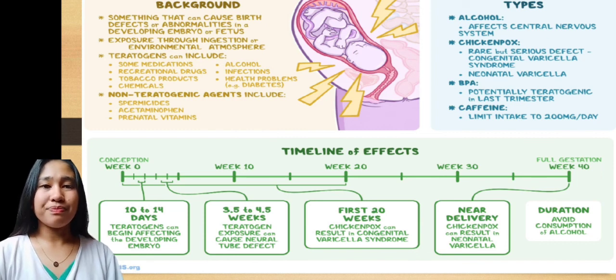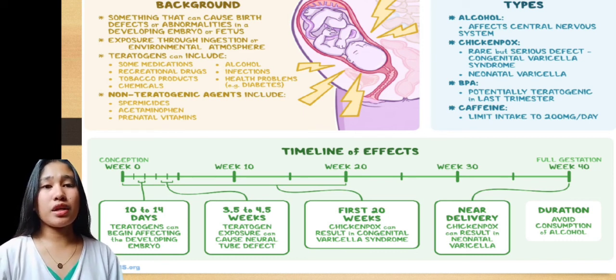So, caffeine. Limit intake to 200 milligrams. Is caffeine a teratogen? Caffeine is not considered to be a teratogen. It is, however, a stimulant and diuretic which can cause an increase in blood pressure and heart rate.